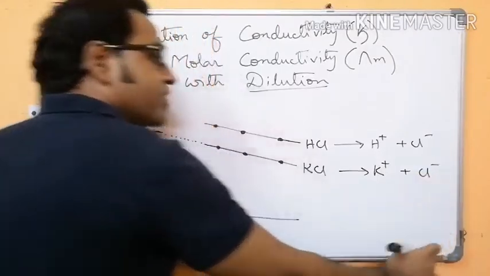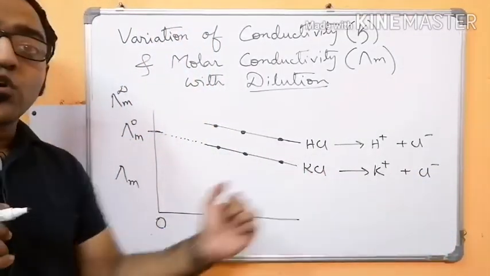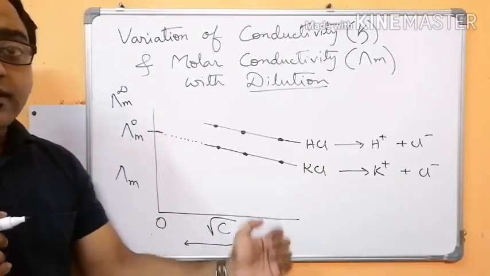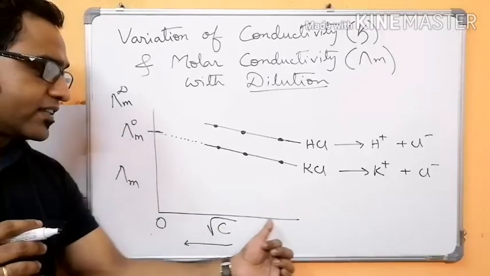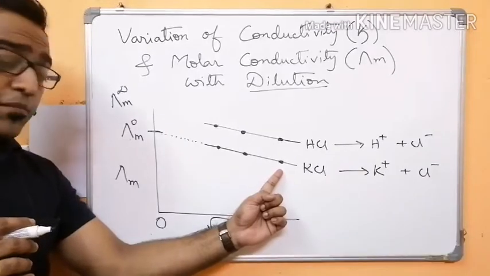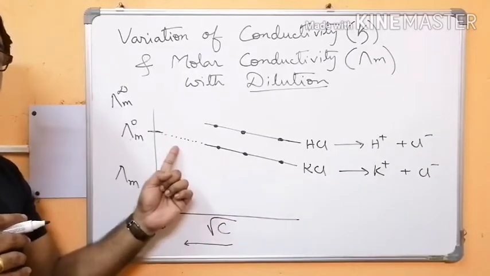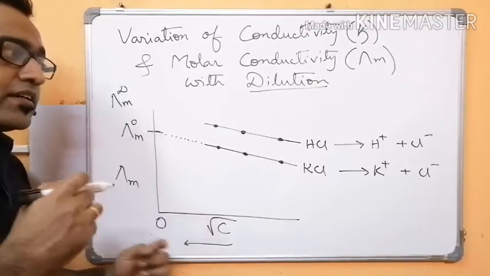So the dissociation is 100% for a strong electrolyte. When the dissociation is 100%, that means the number of ions at this concentration, at this concentration, at this concentration, is the same.